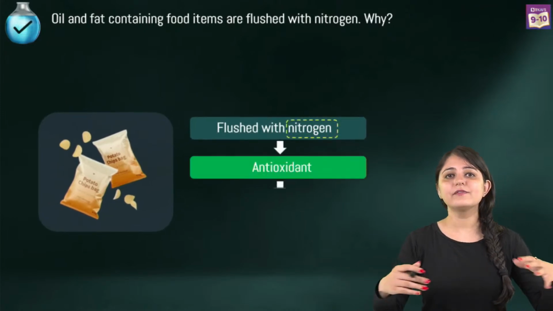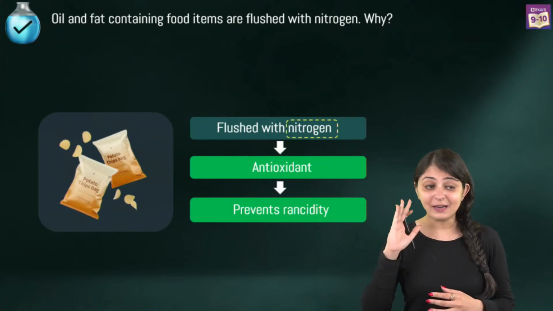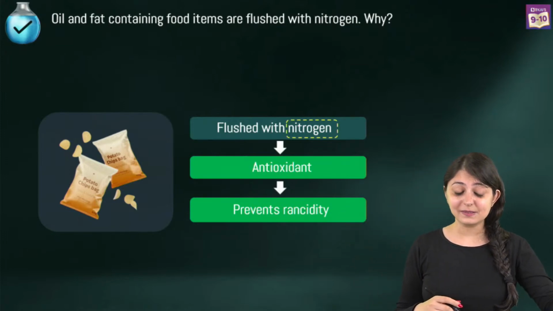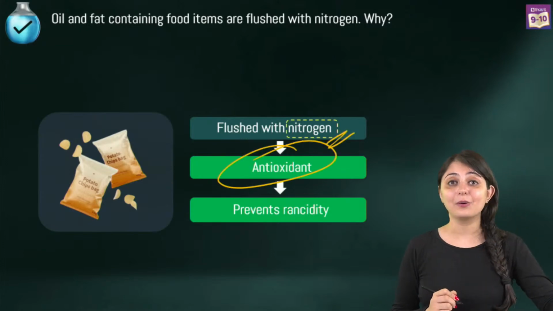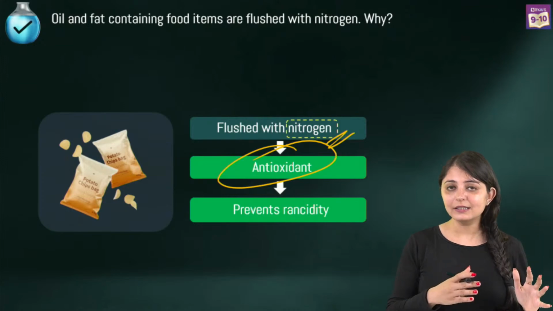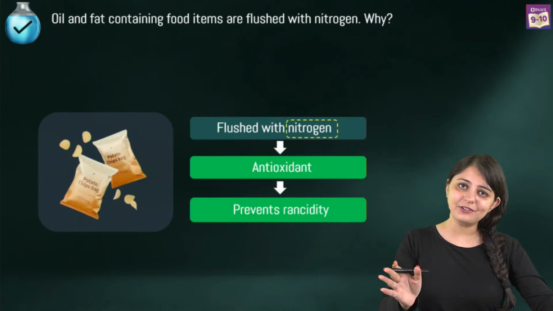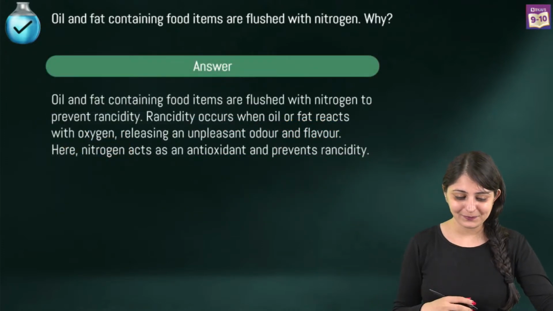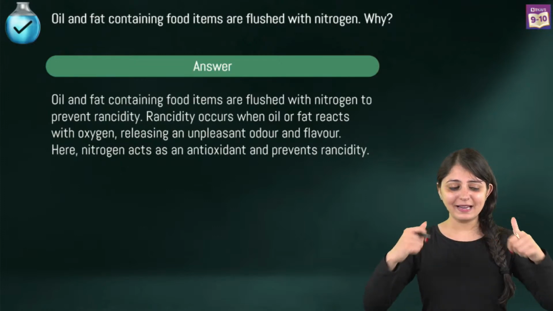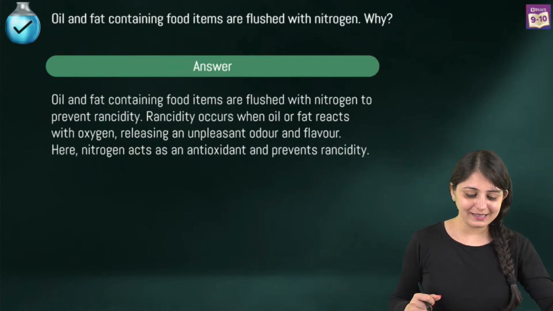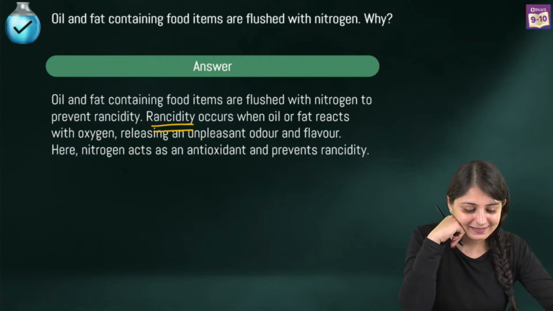Now, when oils and fats react with oxygen, what happens? They release some unpleasant smell, some unpleasant taste. The food gets spoiled. That is why it's being flushed with nitrogen. That is an antioxidant. So, it's inert in a way, it's unreactive, and it prevents rancidity. So, to prevent rancidity, all this is being done. Correct. Loads of thumbs up, loads of smileys your way because you've answered it absolutely right. So, it's basically to prevent rancidity.